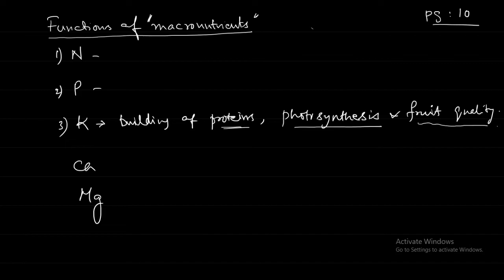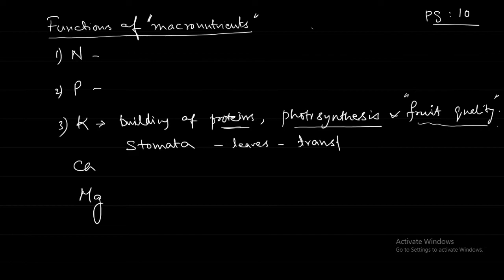The stomata regulate transpiration. You have heard about this term earlier, transpiration. What is transpiration? Loss of water vapor from the aerial parts of the plants.